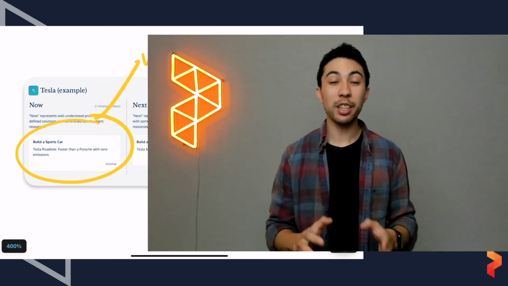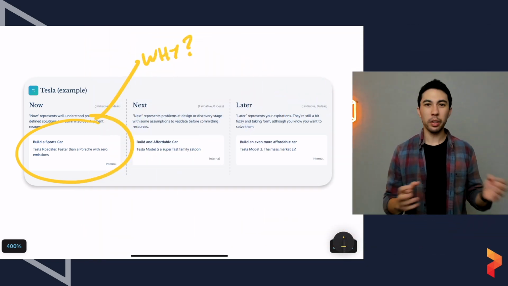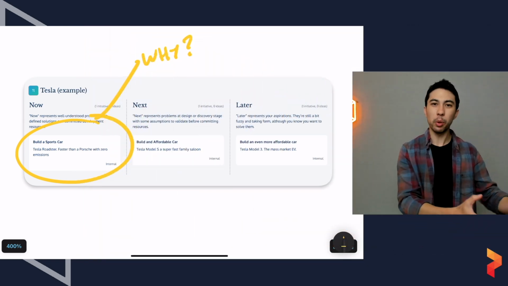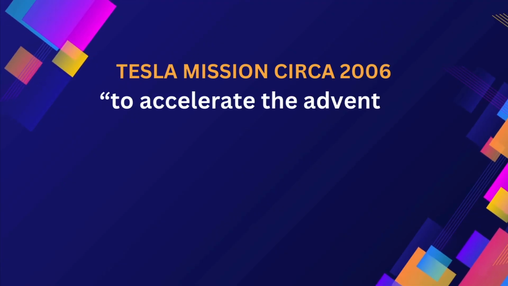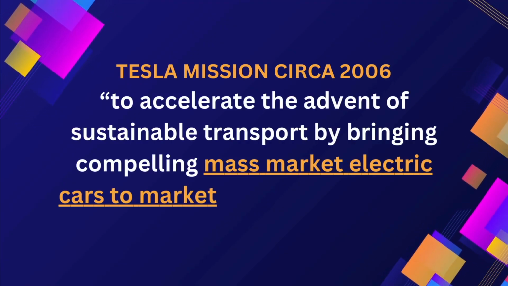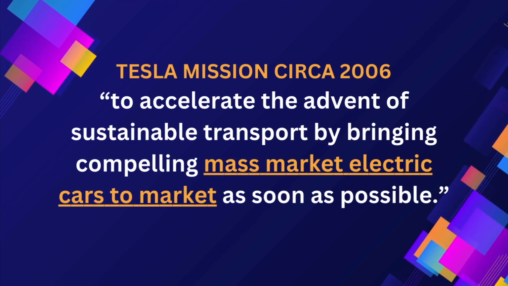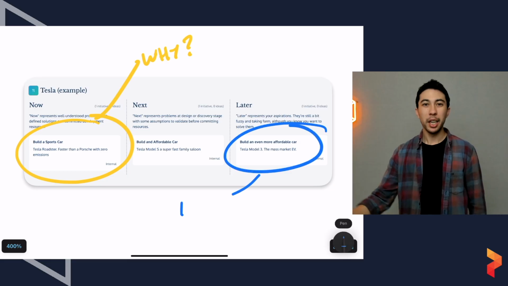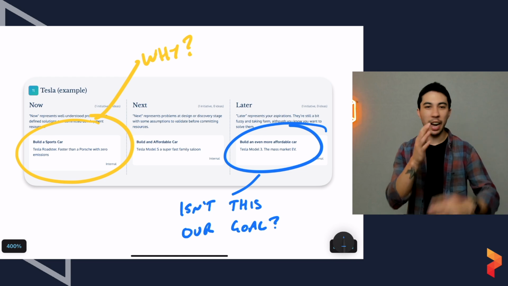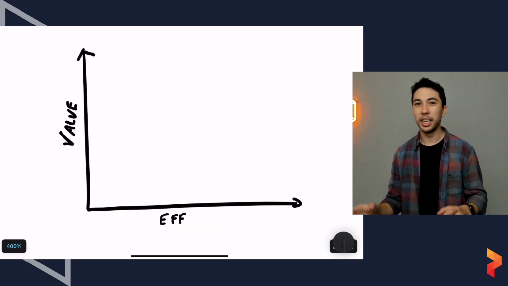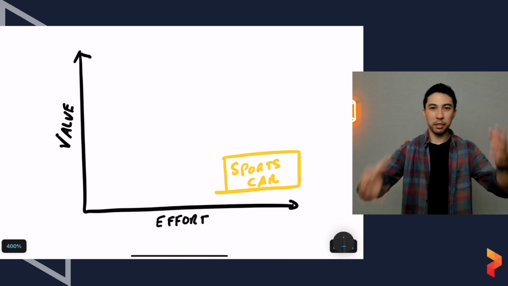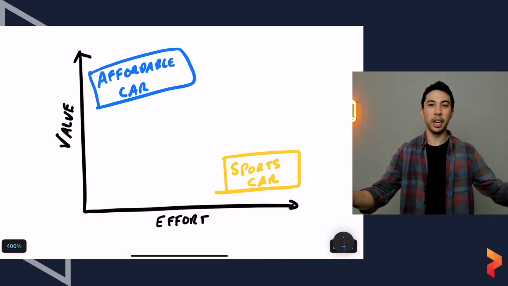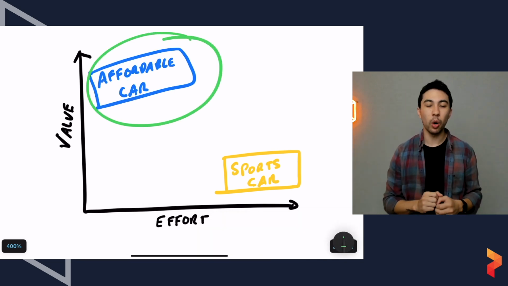Now, it'd be really easy to look at that roadmap and ask, well, why are we starting with a sports car? And why aren't we starting with the affordable one? If our vision and our goal is always to get to the end and to build mass market electric vehicles, why aren't we starting with that? It'd be really easy to also do a value over effort prioritization and go, well, building the more affordable car would be better in terms of value over effort than the sports car, and want to flip those two things on the roadmap. So this is where strategy comes in.